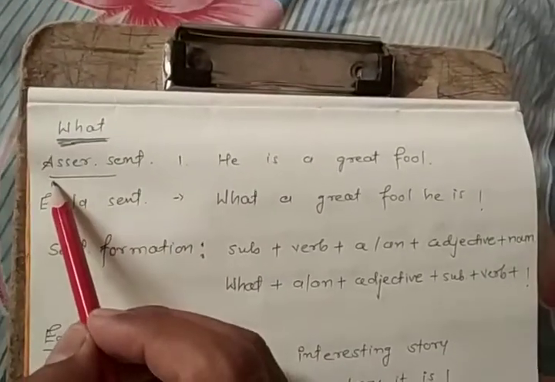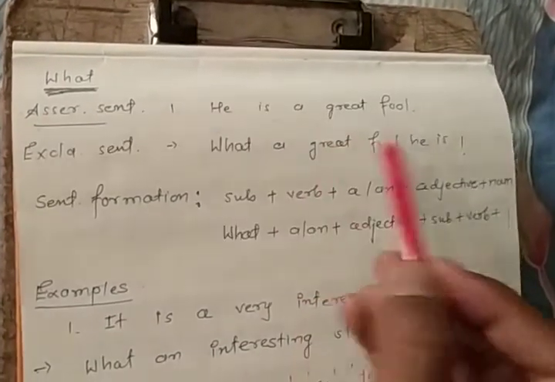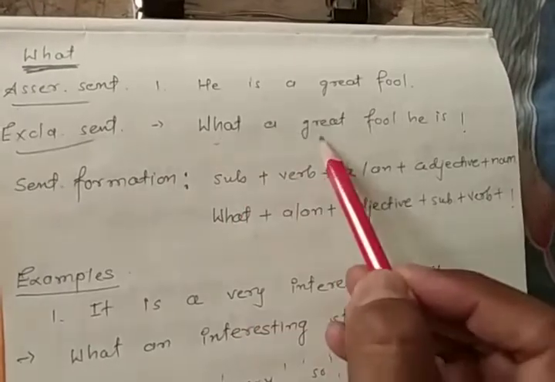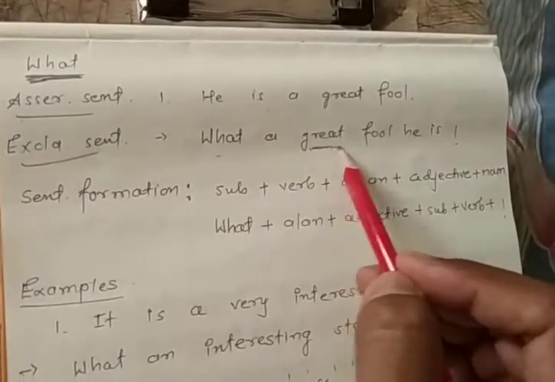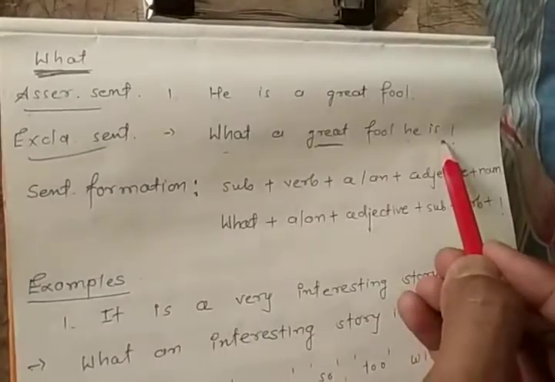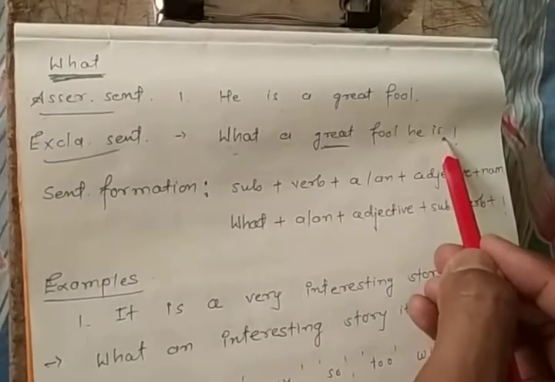Suppose the assertive sentence given is: he is a fool. So the exclamatory sentence is: what a fool he is! Or you can omit this adjective also. You can answer: what a fool he is, or you can say: what a great fool he is.